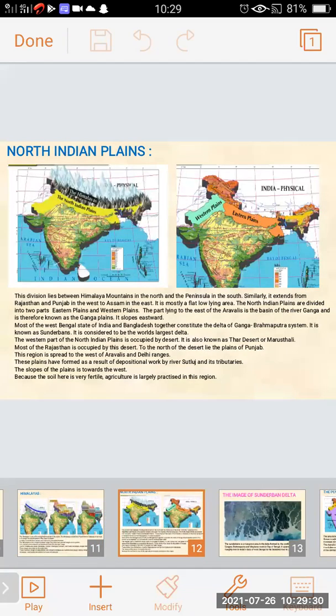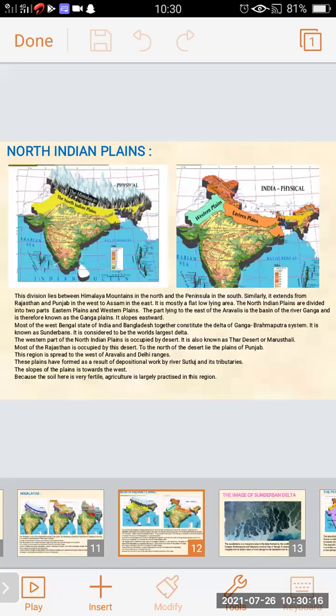Now, the next physiographic division of India is the North Indian Plain. In the first map, the area shown in yellow color is the North Indian Plain. This division lies between the Himalayan mountains in the north and the peninsula in the south.